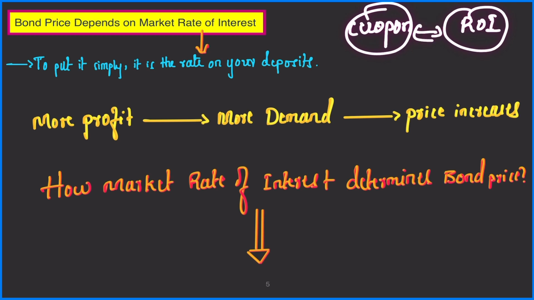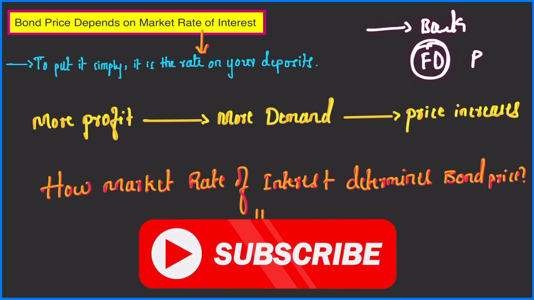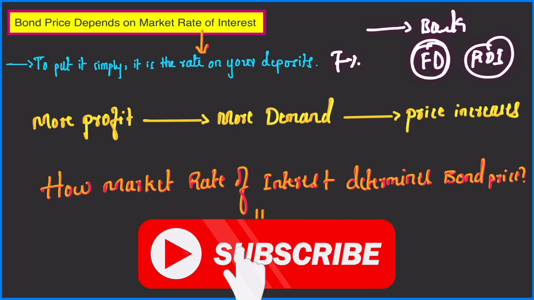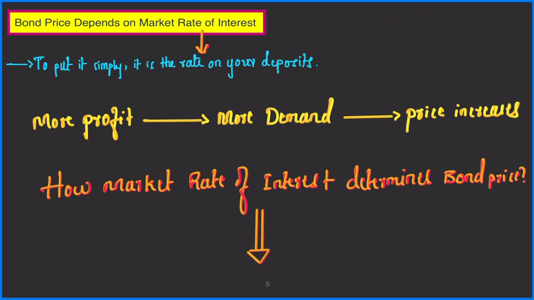Both are different. Coupon rate is something which is promised on the bond. For example, in the first section of this video, I told you that a government bond with a face value of 100 was issued at a 10% coupon rate for a 10 year period, right? So this is the coupon rate. Then what is the market rate of interest? To put it simply, it is the rate on your deposits. When you go to a bank to put your money in a fixed deposit, you will earn a certain rate of interest, right? For example, let's say 7%. So this rate of interest is called the market rate of interest. This is the basic and simplest definition I'm giving you.